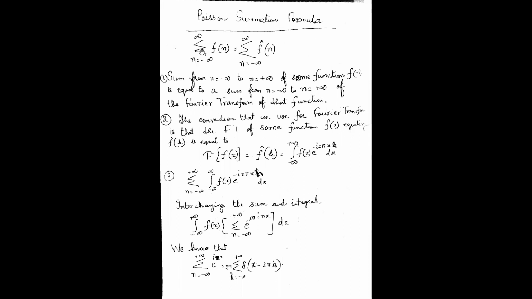This is the summation of a function, because the sigma is there, and this is some function, and its argument is n. N varies from minus infinity to plus infinity. So the summation of a function is actually equal to the summation over its Fourier transform. Sum from n equal to minus infinity to n equal to plus infinity of some function f(n) is equal to a sum from n equal to minus infinity to n equal to plus infinity of the Fourier transform of that function.